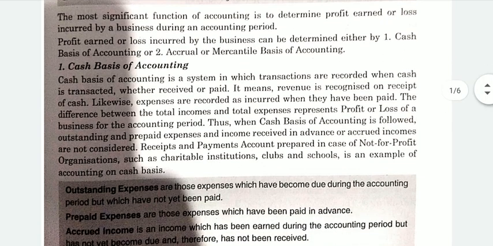So when cash basis of accounting is followed, a very simple account known as receipt and payment account is prepared. On the receipt side, you will write down only those revenues which you have received, your incomes, and on the payment side you will write down your expenses. A simple receipt and payment account is prepared.